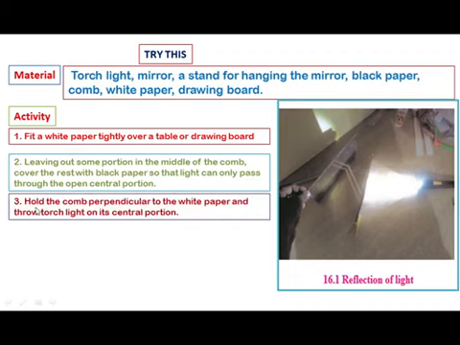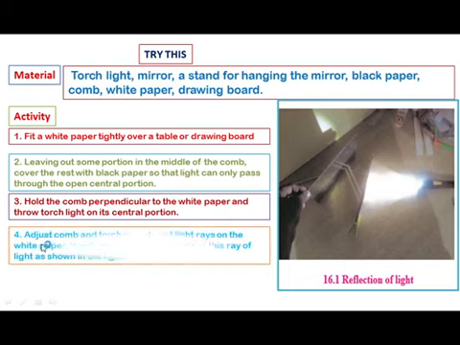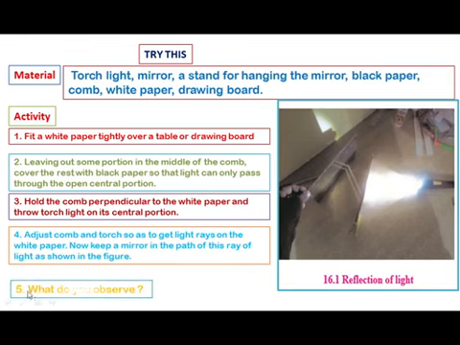Third, hold the comb perpendicular to the white paper and throw torchlight on its central portion. Fourth, adjust the comb and torch so as to get light rays on the white paper. Now keep a mirror in the path of this ray of light as shown in the figure. What do you observe?